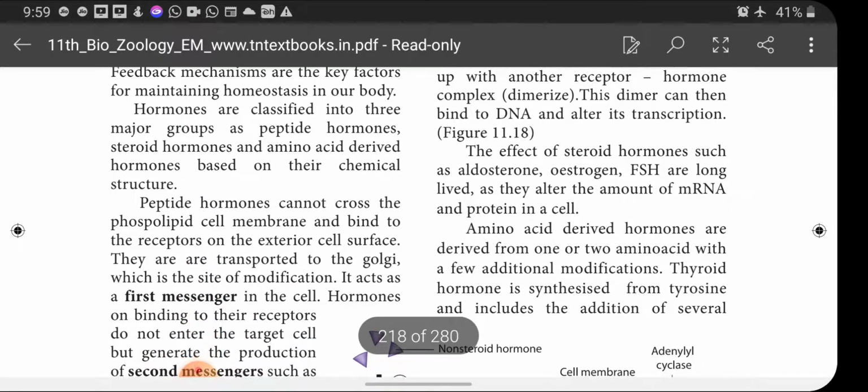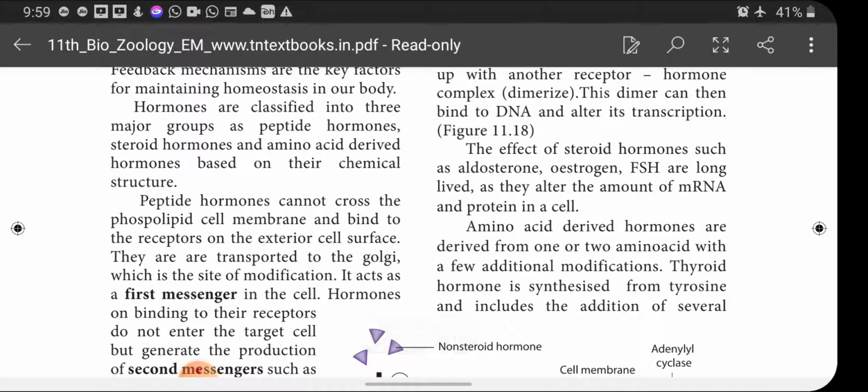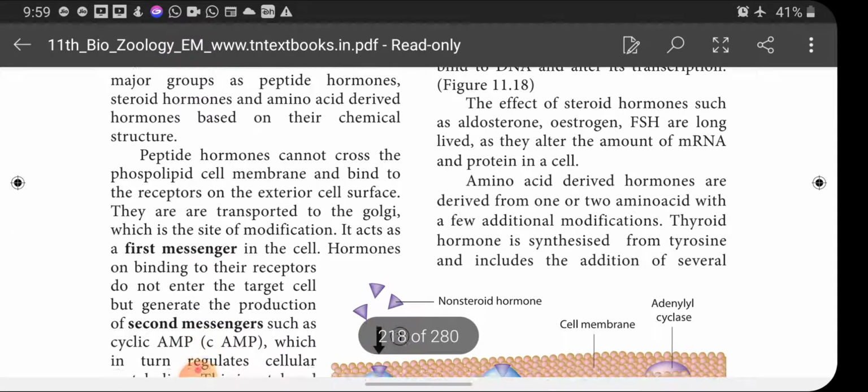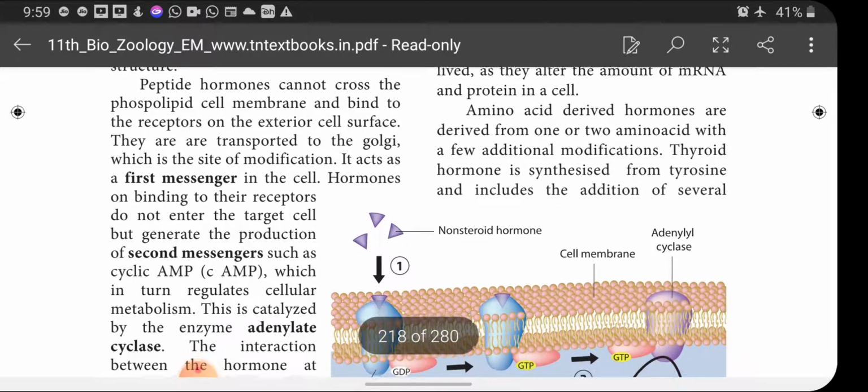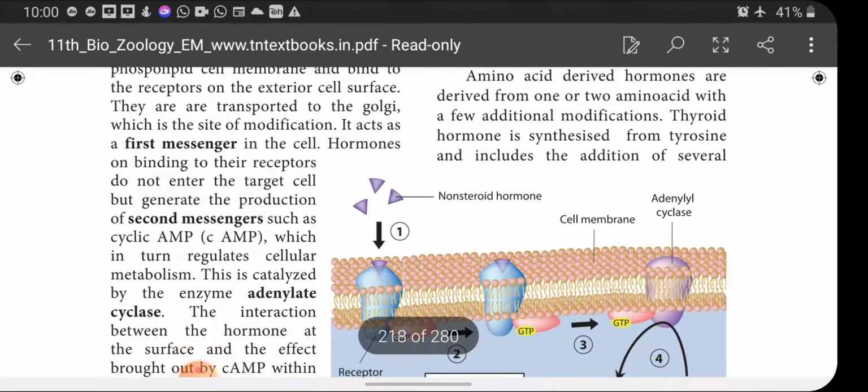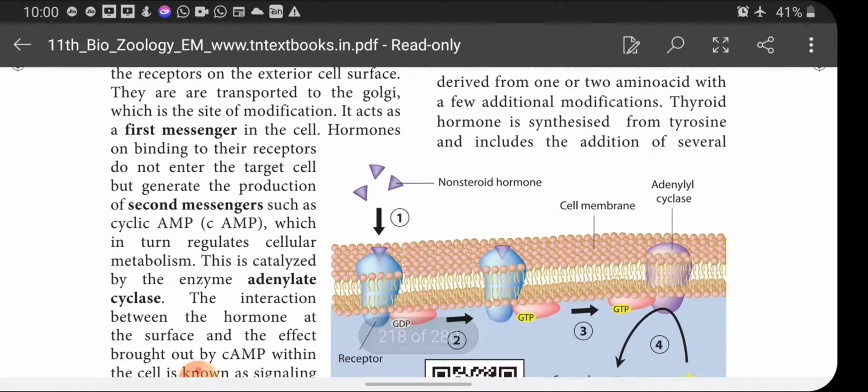Peptide hormones cannot cross the phospholipid cell membrane and bind to the receptor on the exterior cell surface. They are transported to the Golgi, which is the site of modification, and it acts as a first messenger in the cell. Hormones on binding to their receptors do not enter the target cell but generate the production of second messengers such as cyclic AMP, which in turn regulates cellular metabolism. This is catalyzed by the enzyme adenylate cyclase.